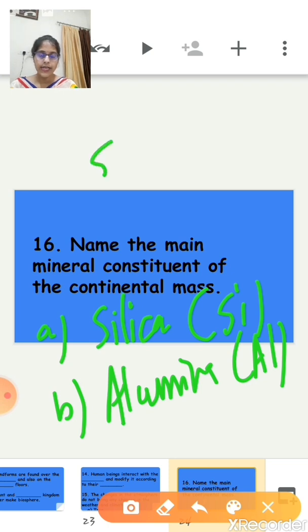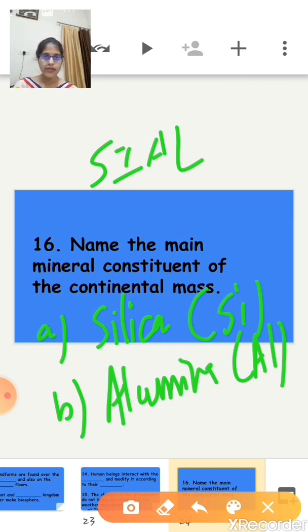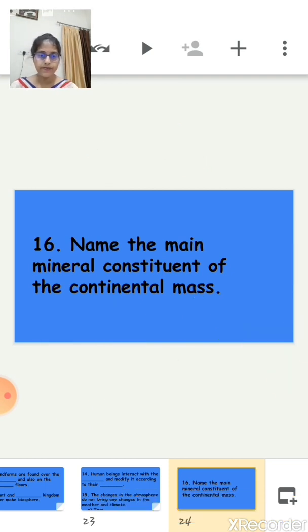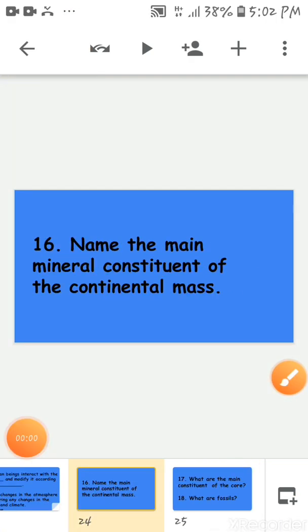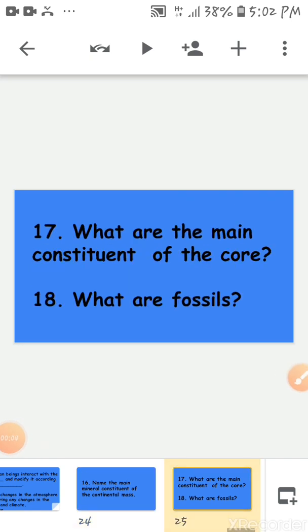So it is also referred to as SiAl. Si, that is silica, and Al, that is alumina. So basically there are two, silica and aluminium.